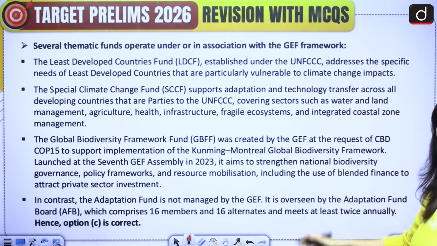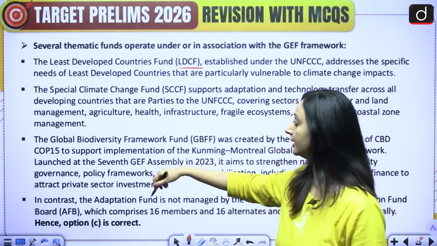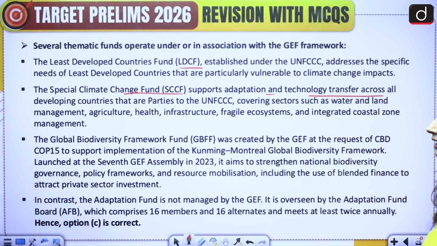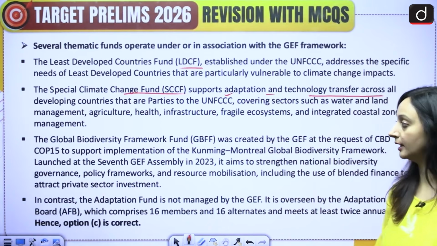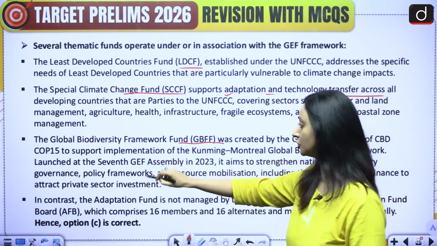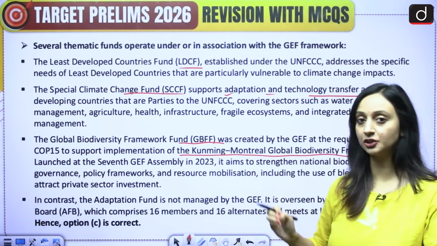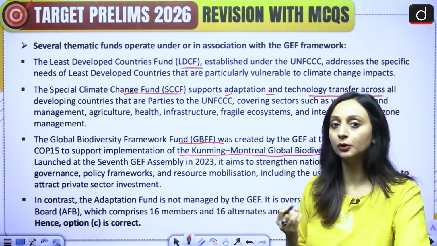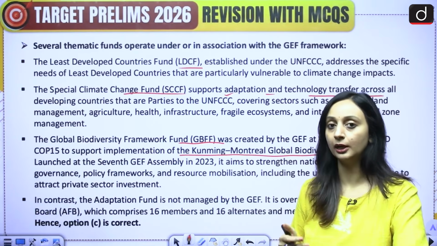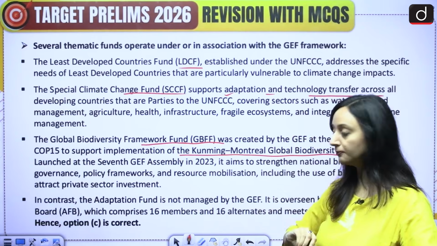Now, if we talk about these funds, so there are several thematic funds that are there, like we have the Least Developed Countries Fund that is under this. Then we have the Special Climate Change Fund, which supports adaptation and technology transfer across all the developing countries that are parties to UNFCCC. Then we have the Global Biodiversity Framework Fund, and this was created to support the implementation of the Kunming-Montreal Global Biodiversity Framework. So we have these targets, action targets, we just discussed those 23 action targets. For achieving those action targets, developing countries, especially the developing countries and the least developed countries, are going to need help in order to meet those targets. So all that help would be provided by the Global Biodiversity Framework Fund. All right.